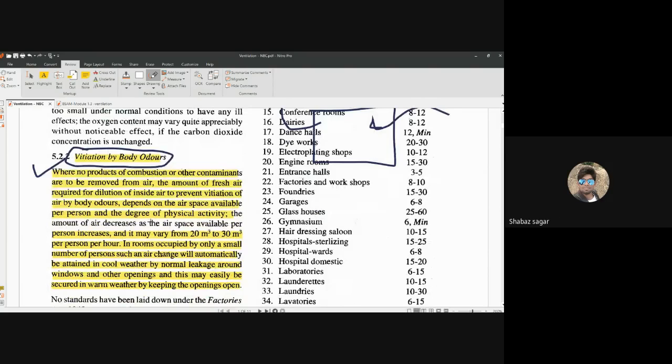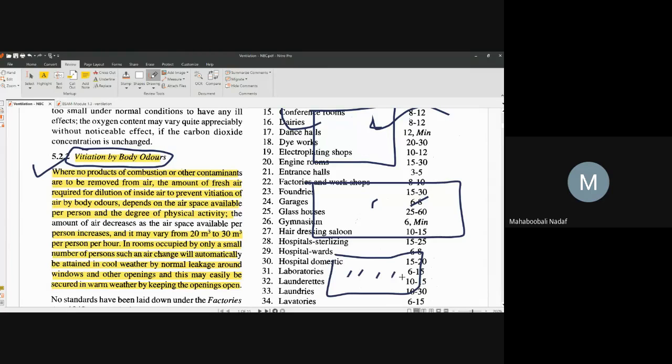See, vitiation by body odor always depends upon the air space available per person. What do you mean by that? If it is a bigger room with only 2 persons, then you require less ventilation or less air to remove the body odor. If there is a small room but the number of people is more, then the ventilation or air quantity required is more. Two simple things, no? So that is what we call air space available. Air space available means what?